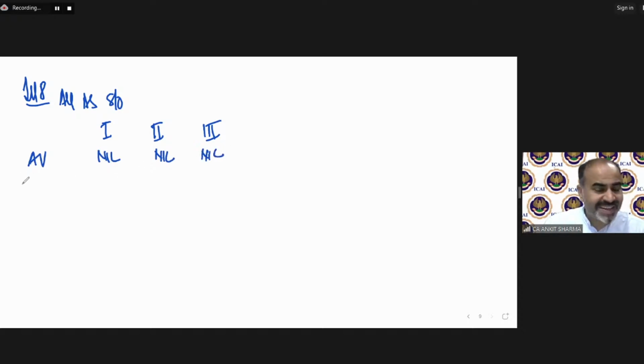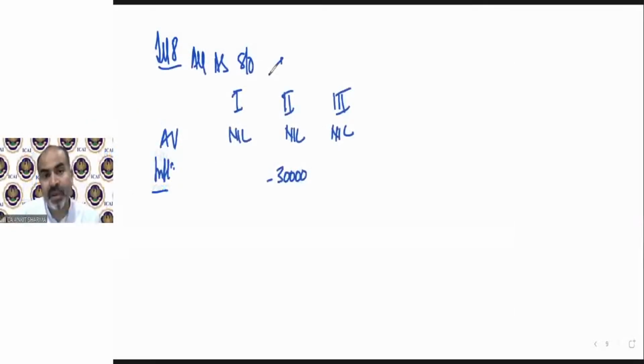Now only interest can be deducted. So interest has been given in question. In house number 2, the interest has been given 55,000 for repair. But for repair, we can only claim maximum 30,000. We are solving it as per opting out. That means we are solving this question firstly assuming that he is under optional tax regime. That means he is opting out from deferred tax regime. We have to solve the question in both ways as given in the question. So first is we are solving it as an optional tax regime.